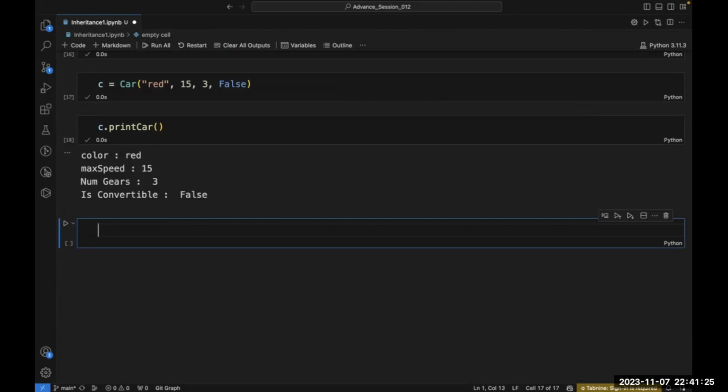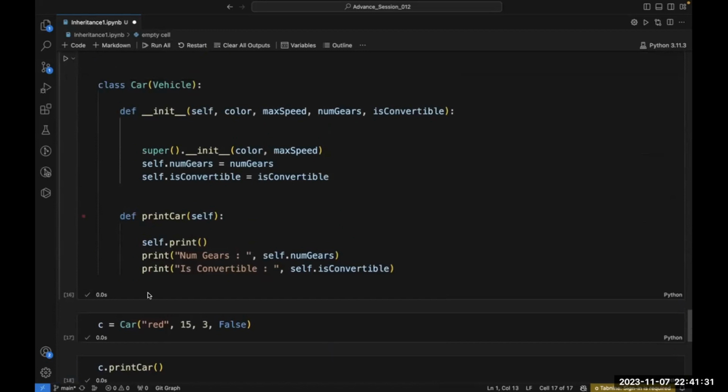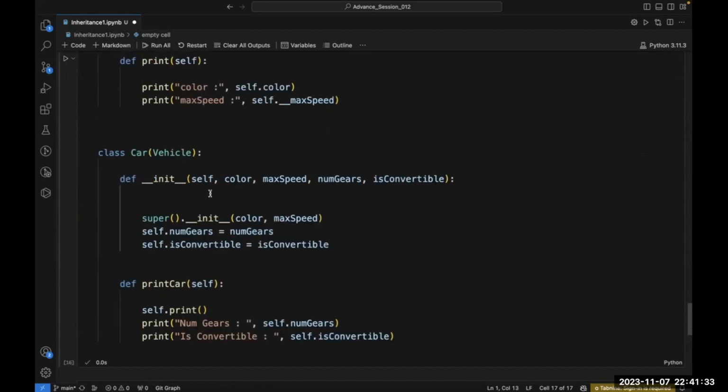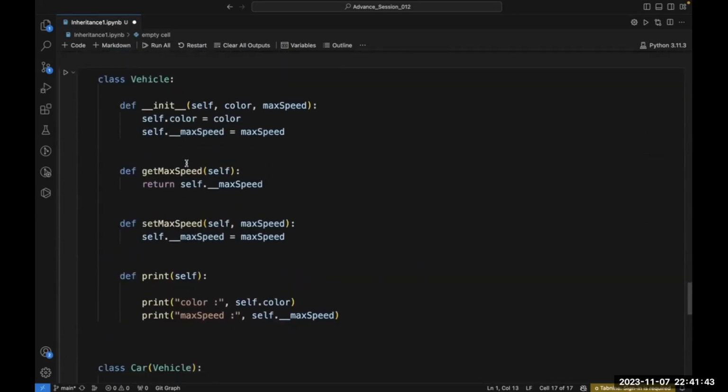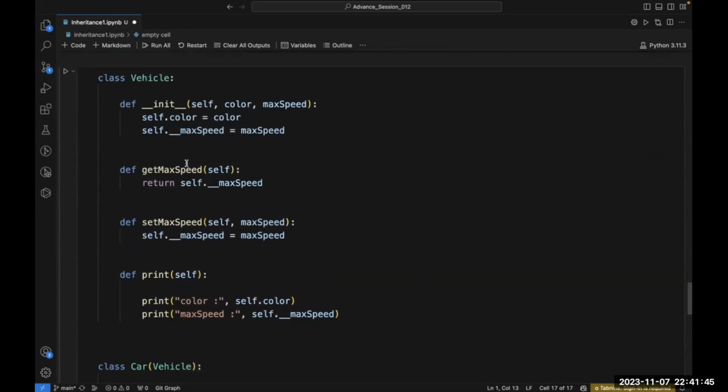because car is inheriting all properties and methods from the superclass. Why is this self working? Because whenever I am inheriting, this is the concept of inheritance. When I am inheriting the vehicle class from the car class, the car class is inheriting all properties and methods from the vehicle class.